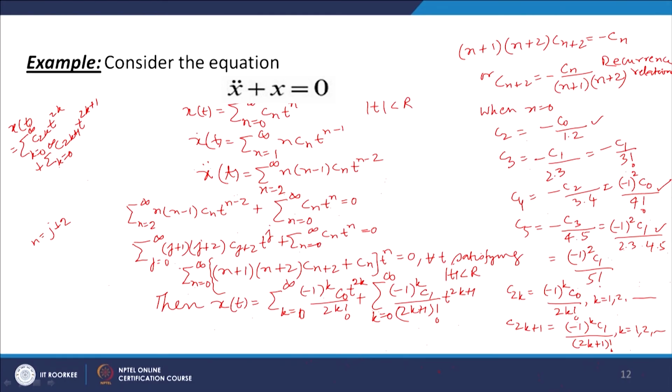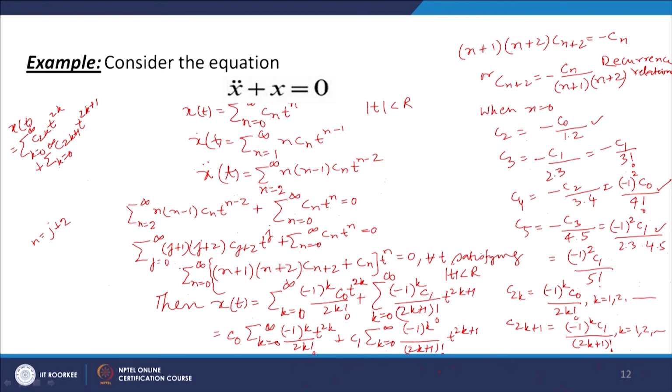Now, what we have is C naught times sigma k equal to 0 to infinity minus 1 to the power k t to the power 2k by 2k factorial, and then we have C1 times sigma k equal to 0 to infinity minus 1 to the power k by 2k plus 1 factorial t to the power 2k plus 1.